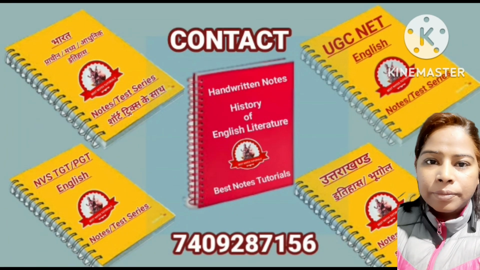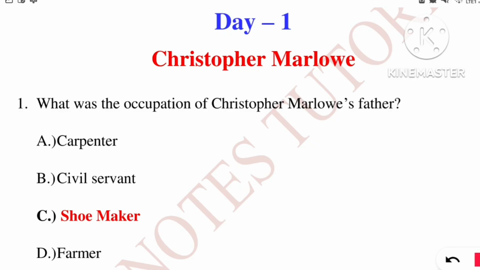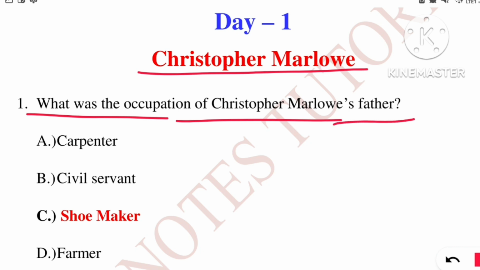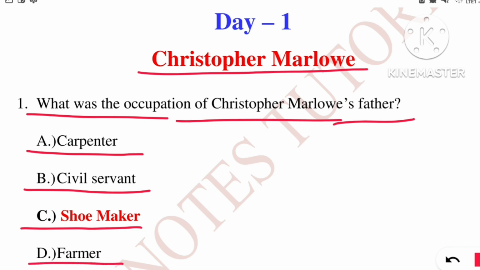Let's begin. Friends, today is day 1 and the topic is Christopher Marlowe. Let's see question number 1. What was the occupation of Christopher Marlowe's father? Your options are option A, carpenter, option B, civil servant, option C, shoemaker, and option D, farmer. So the right answer is option C, that is shoemaker.